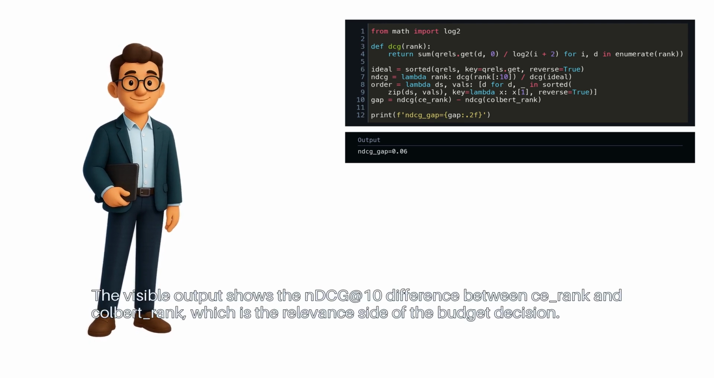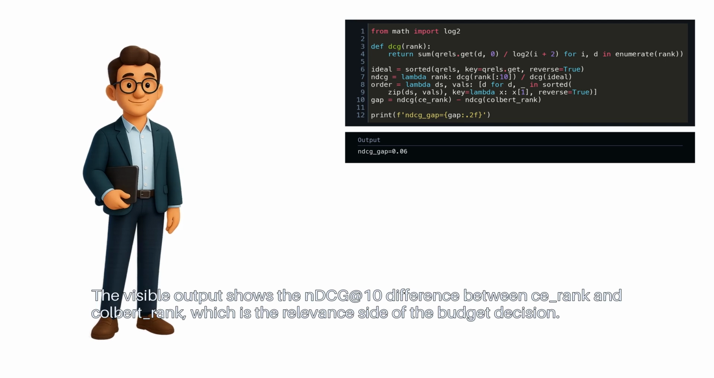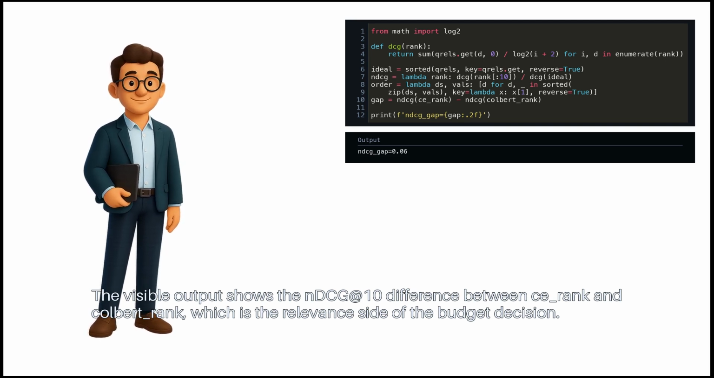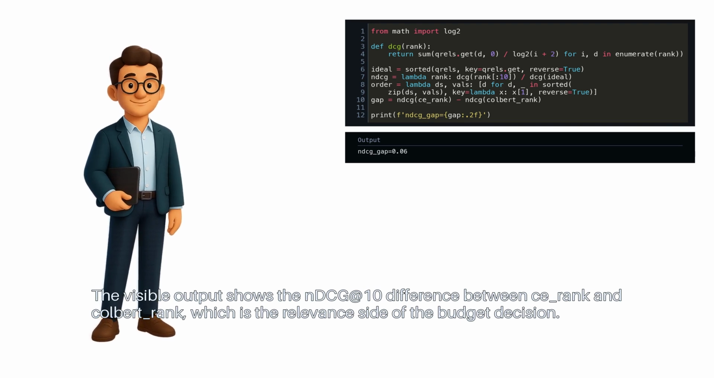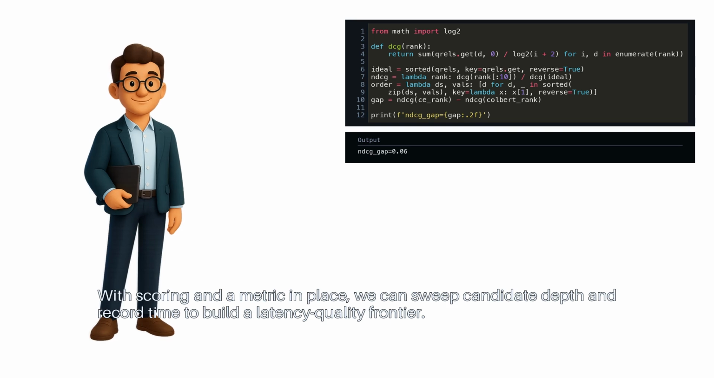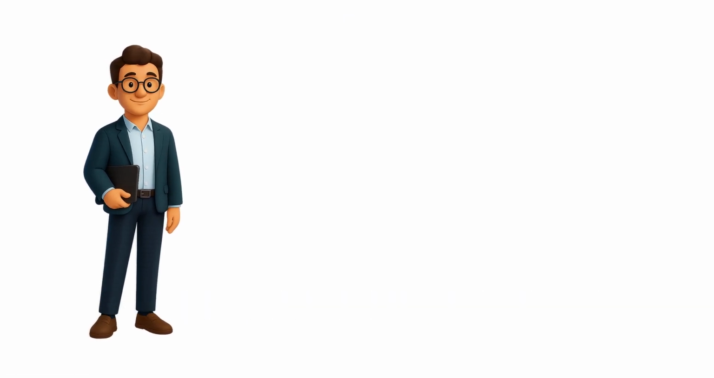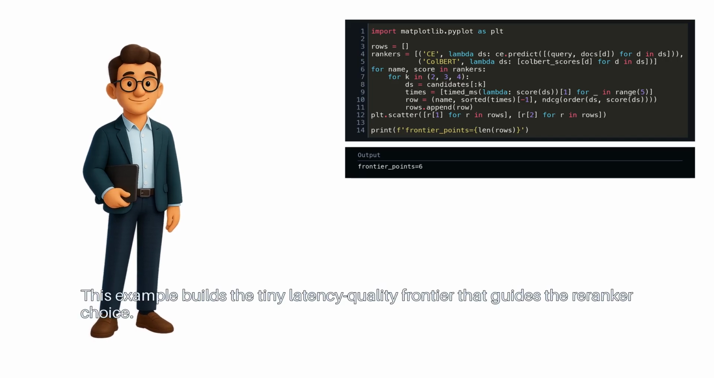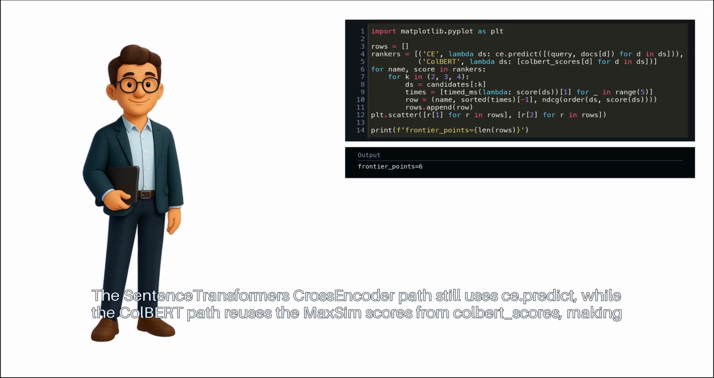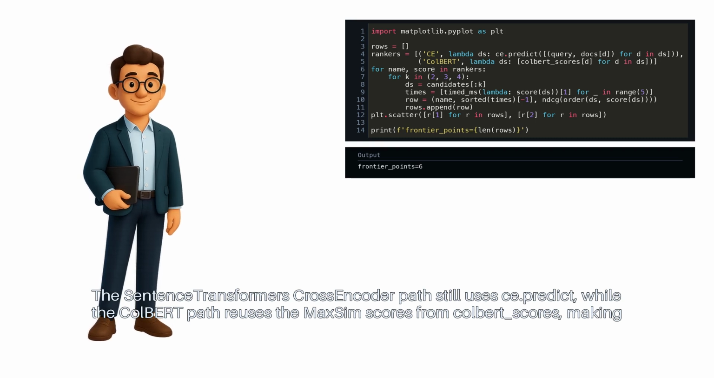The visible output shows the nDCG at 10 difference between CE rank and ColBERT rank, which is the relevant side of the budget decision. With scoring and a metric in place, we can sweep candidate depth and record time to build a latency quality frontier. This example builds the tiny latency quality frontier that guides the re-ranker choice. The SentenceTransformers CrossEncoder path still uses ce.predict, while the ColBERT path reuses the MaxSim scores from colbert_scores, making